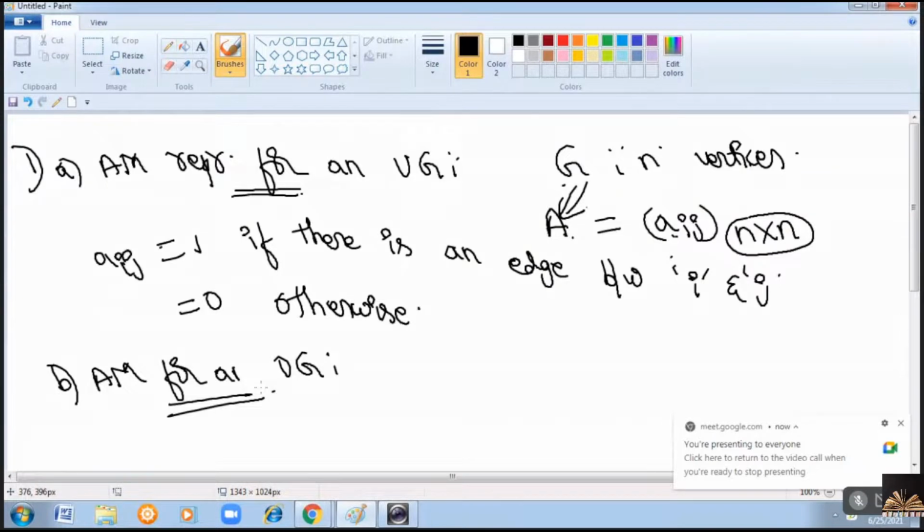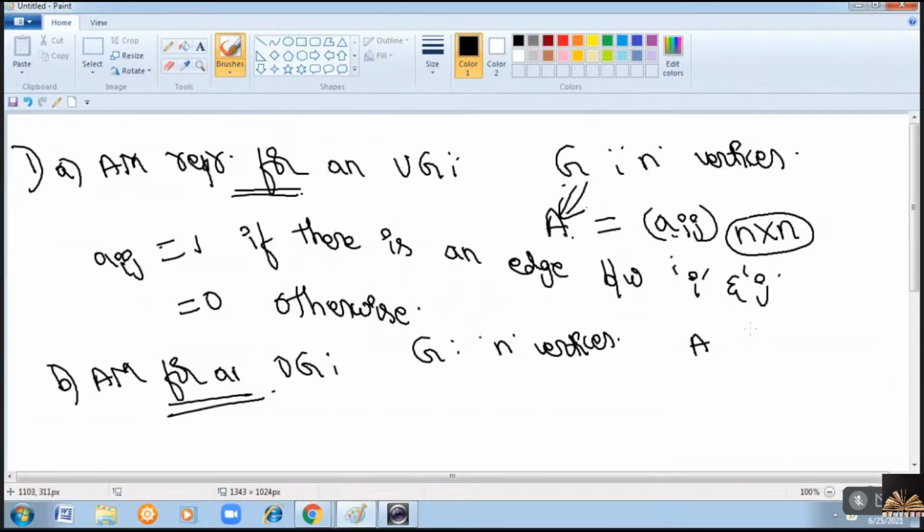Similarly, the adjacency matrix for a directed graph. Same thing, if G is a graph with n vertices, then we will have an adjacency matrix A of size n by n, where Aij is equal to 1 or 0.